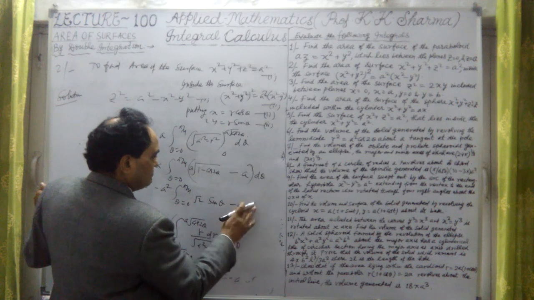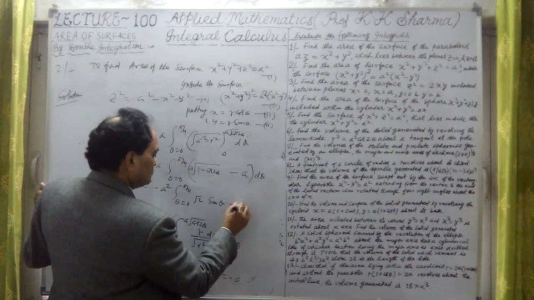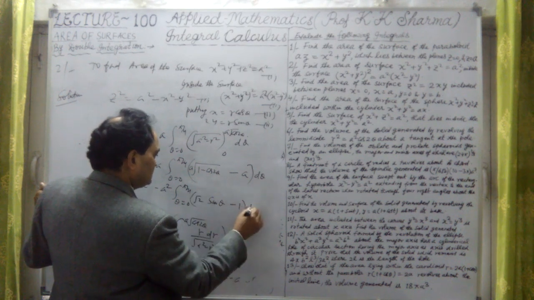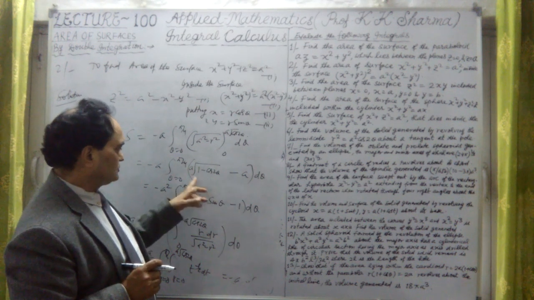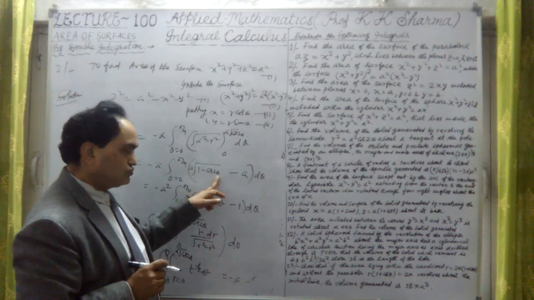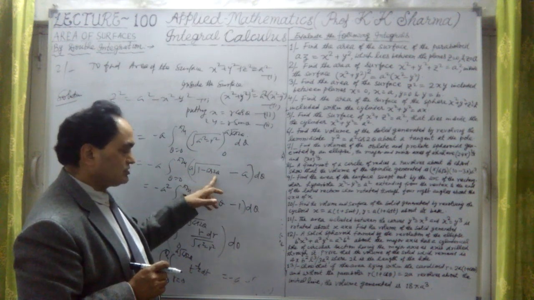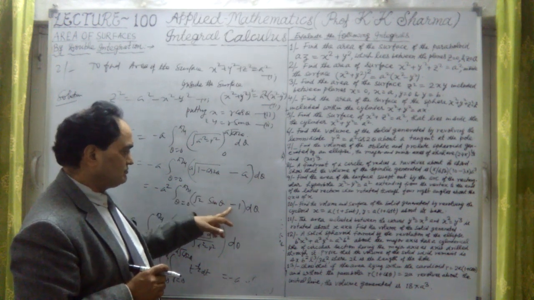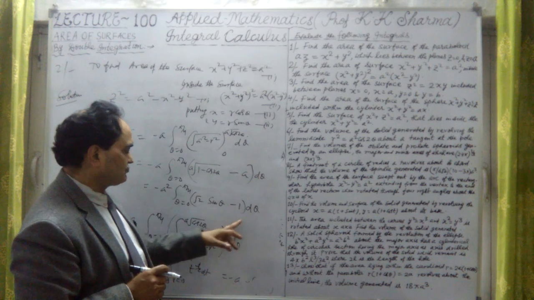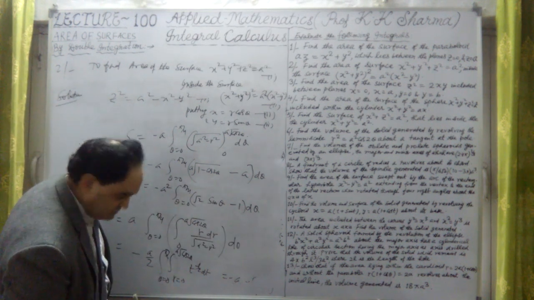Now we have to integrate this. This is a only, a we have taken outside. This is 1 only. Now this is d theta. Got the point? Why? A we have taken common, so this is only under root 1 minus cos 2 theta. And 1 minus cos 2 theta is 2 sin square theta. So this is under root 2, because the square root is to be taken out. So this is sin theta only. Minus 1, because a we have taken outside. Now we have to integrate this with respect to theta. That will be the final answer.